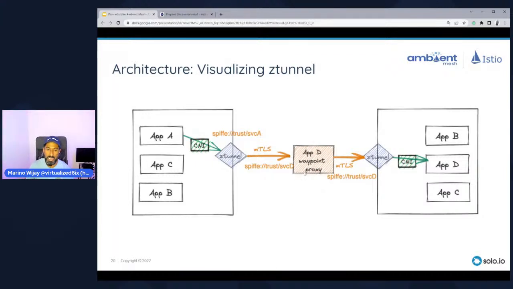The same applies even if you had the waypoint proxy in the mix. But the consideration here is that this ztunnel also knows that traffic is coming inbound, so it's going to derive app D's service account and use that for its end of MTLS. And so now you have MTLS end-to-end, you have encryption end-to-end, and if you need layer 7 authorization, that's when the waypoint proxy comes into the mix. If layer 7 is not needed, then the traffic just goes direct ztunnel to ztunnel. And then the CNI pod is responsible for directing that traffic directly towards app D unencrypted.